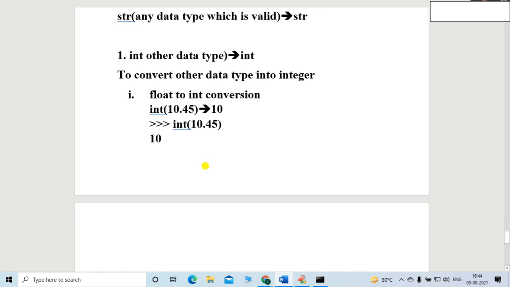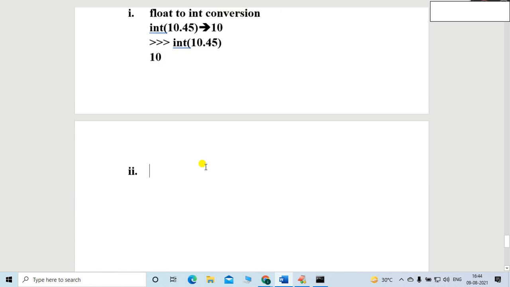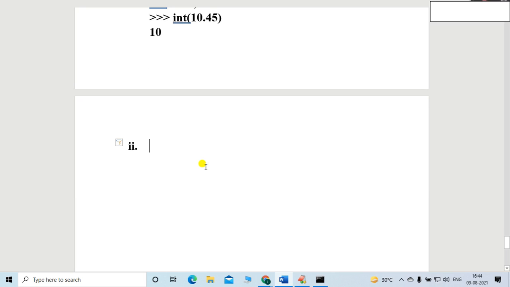Let me take another example, friends. So float to integer conversion, I just did this. Now let me convert complex into the integer type. Is it possible or not? Let me cross check. Complex to integer conversion. Let me cross check whether it is possible or not.